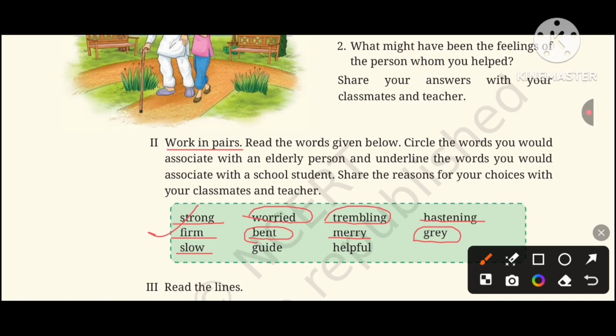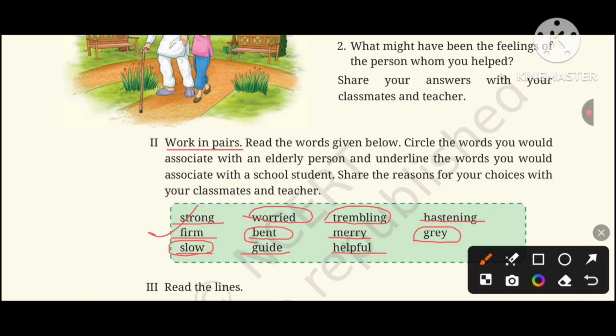Slow, yes, elderly person. People in old age walk slowly. So slow will go with elderly person. Guide, I think will go with school student because they are full of energy, full of strength. They can guide. Helpful, school students are helpful.